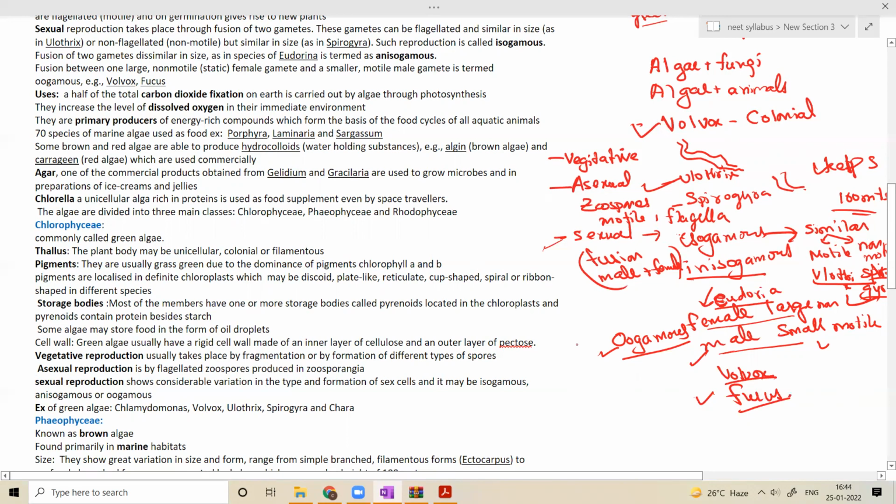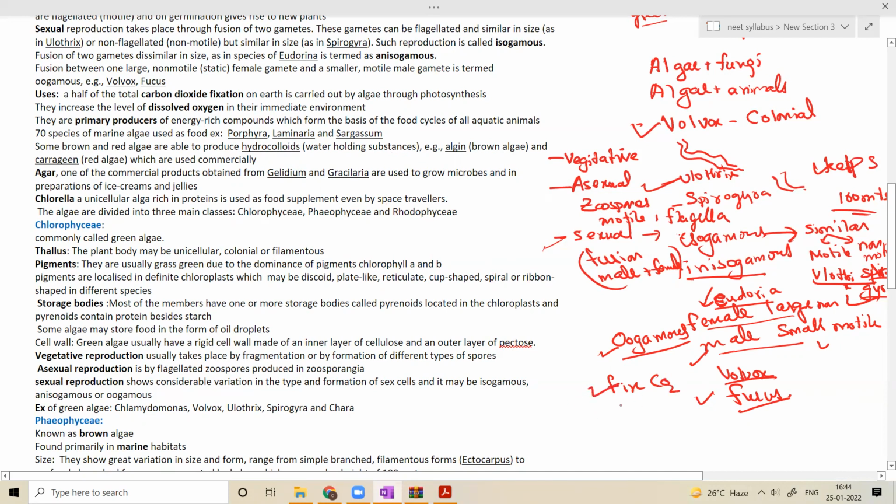So coming to what are the benefits of algae to humans? Generally, there is a lot of economic importance, as they fix carbon dioxide. These are the producers of the ocean environment. They fix atmospheric carbon dioxide in the form of carbohydrates. That is what photosynthesis is.